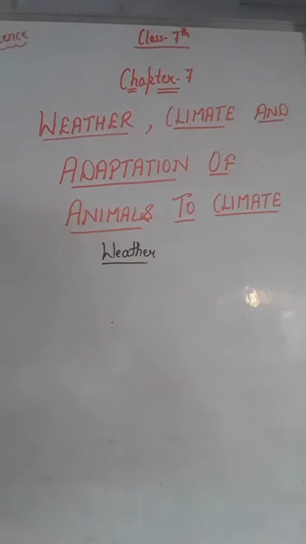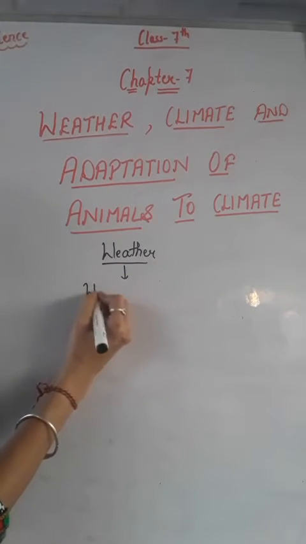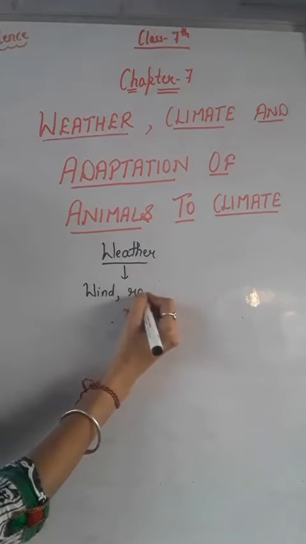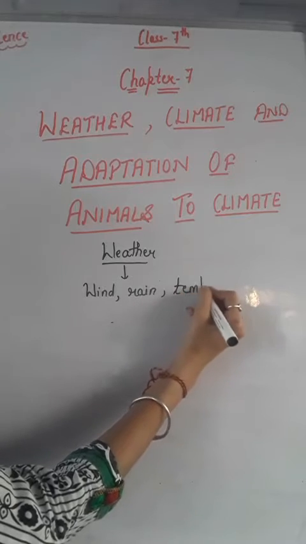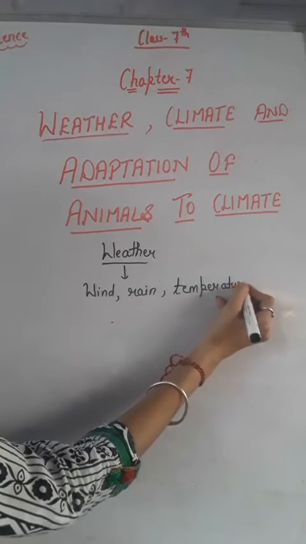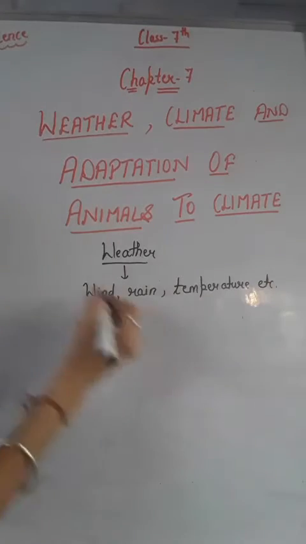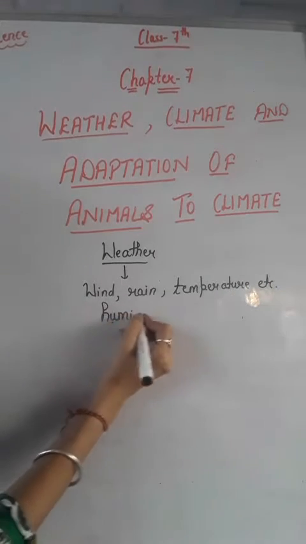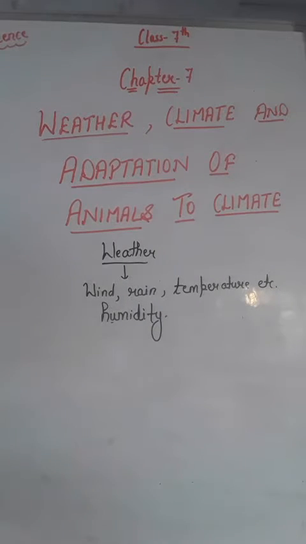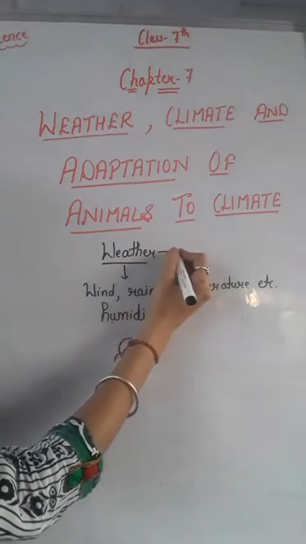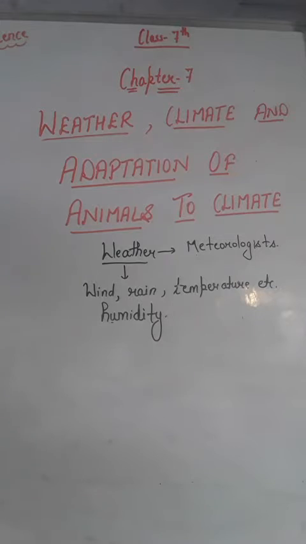right? So weather is basically the climate at any particular place and time, means how much wind, how much rain and temperature, etc., right, and also humidity, right? How hot or how cold is it, right? That is the weather, and weather is recorded by meteorologists, right?